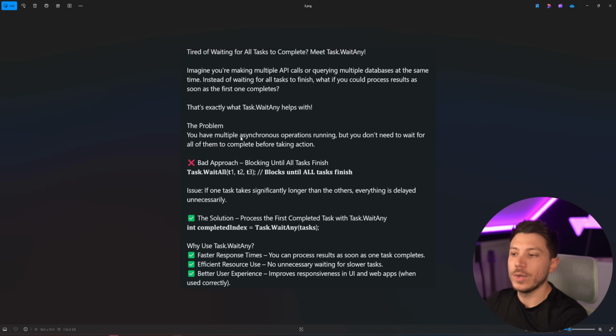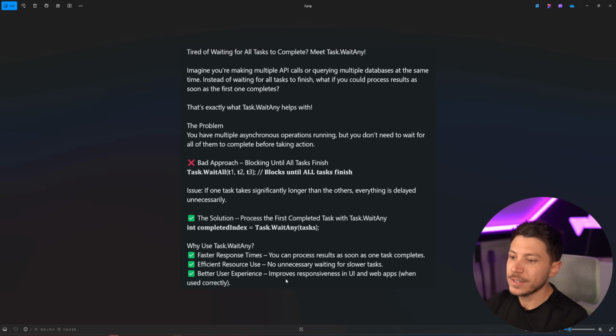You can just pause and read it. I'm not going to waste your time by explaining all this here. But things like the solution: faster response times. Why? Okay, yes, it's more responsive because you can keep processing them as they happen. But if the processing is in the method itself, WaitAll will do the exact same thing. It's not going to make a difference. What will make a difference is error handling. That's fair. Efficient resource usage, not really. It's not going to really make a difference.